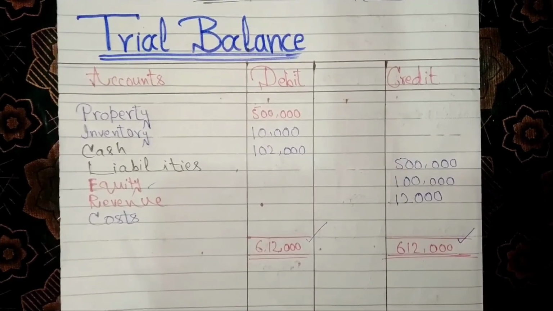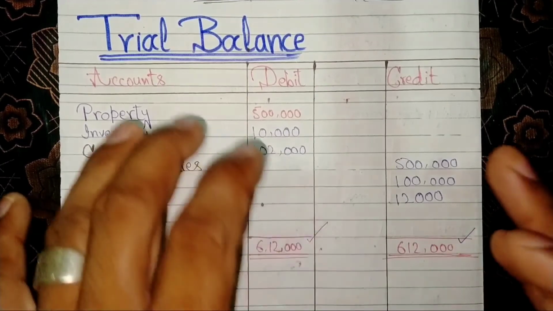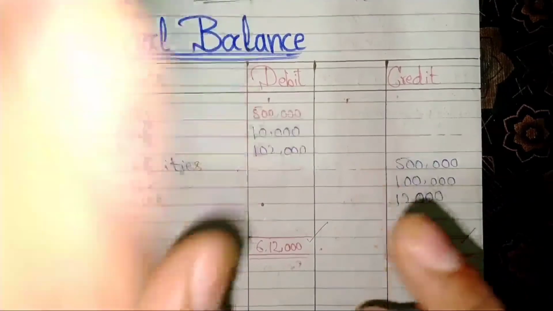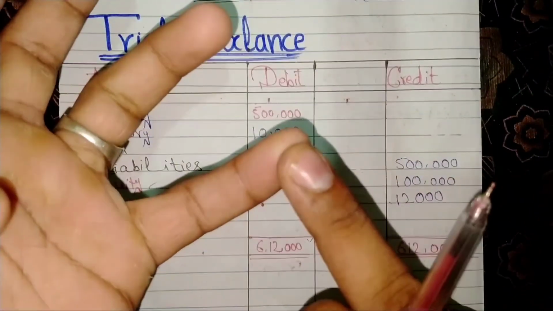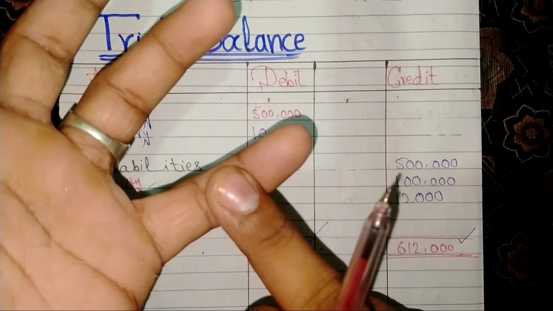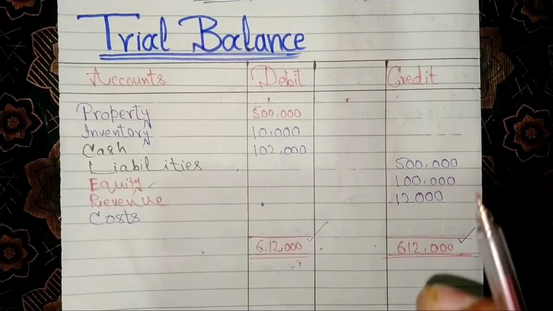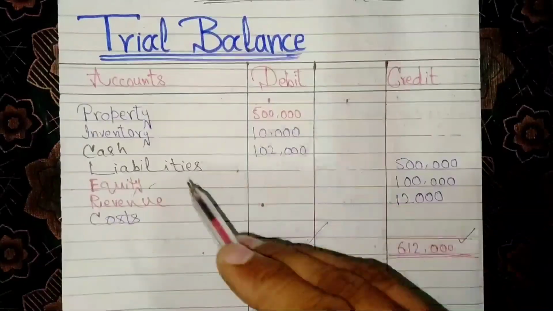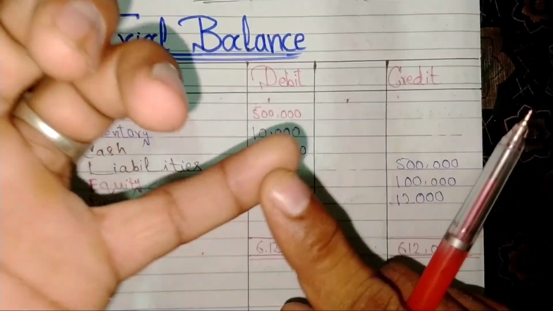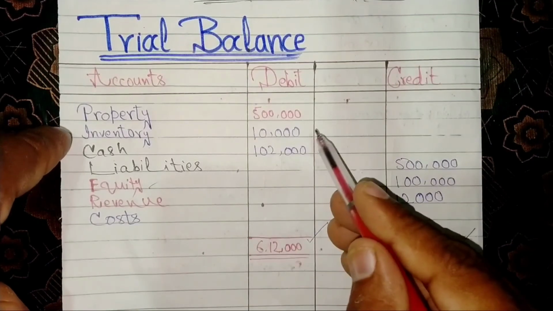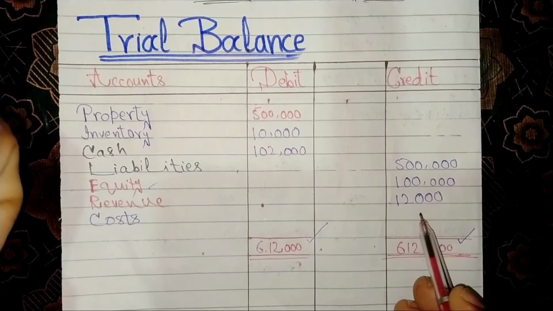entry system. After making the trial balance, the next step is we will make two statements. First is profit and loss statement and second is balance sheet of Perfect Apples Limited. For making profit and loss account, we need two accounts from here. First is costs and revenue. The inventory cost is 10,000, whereas the revenue is 12,000.